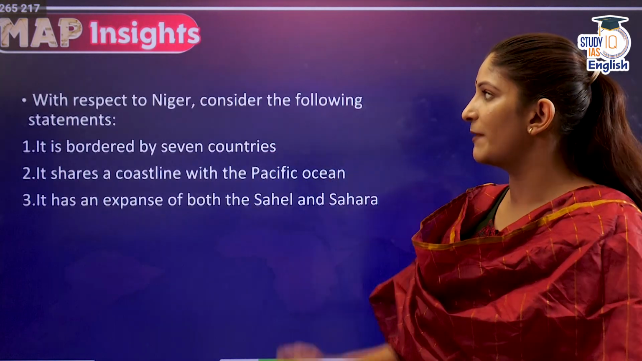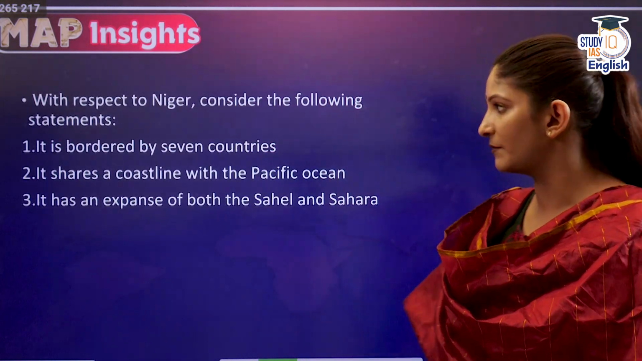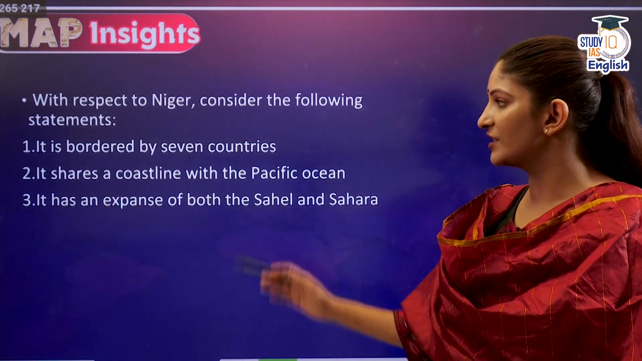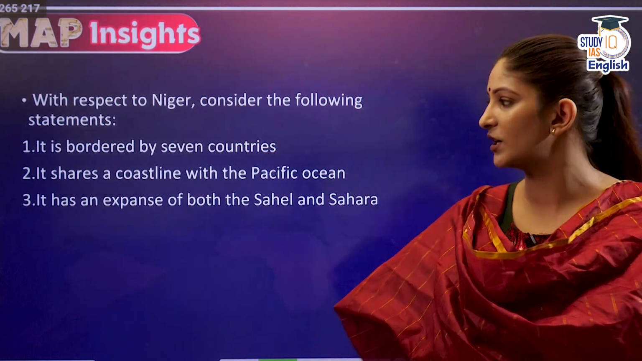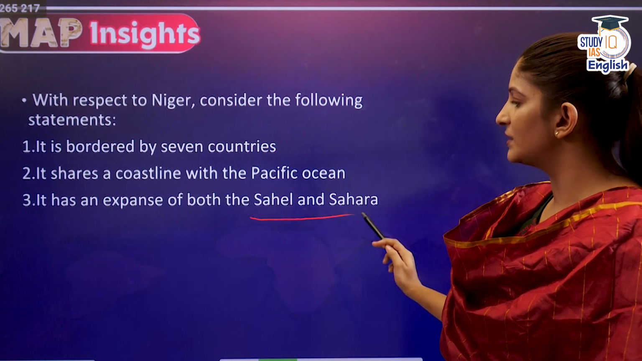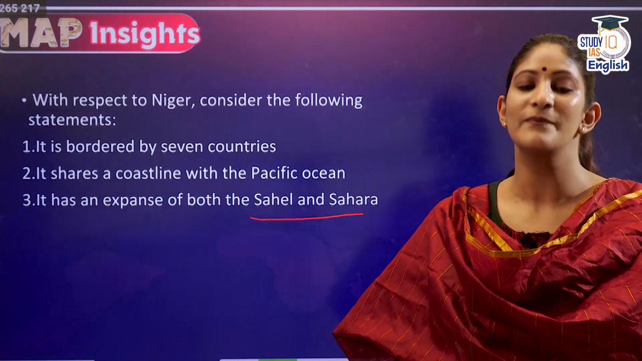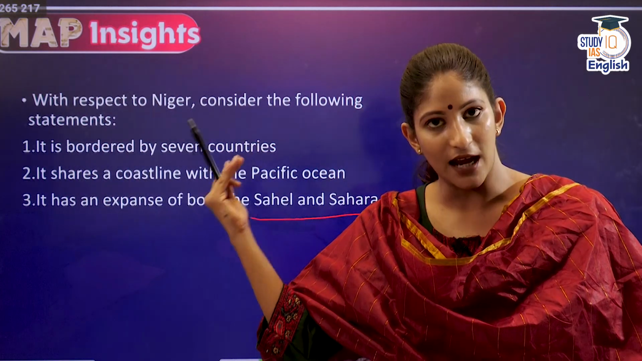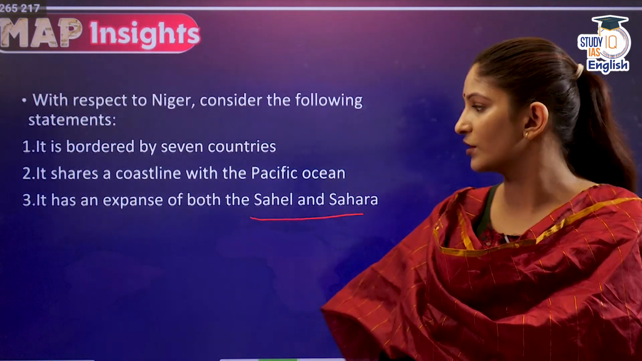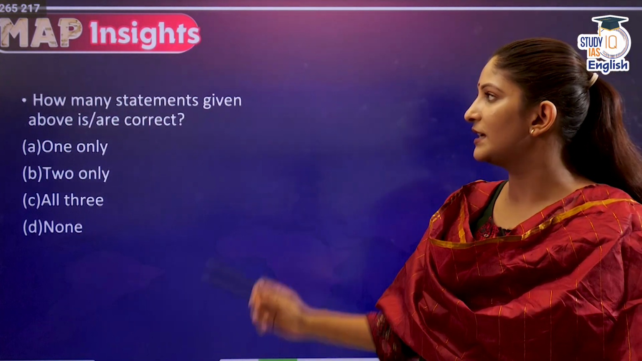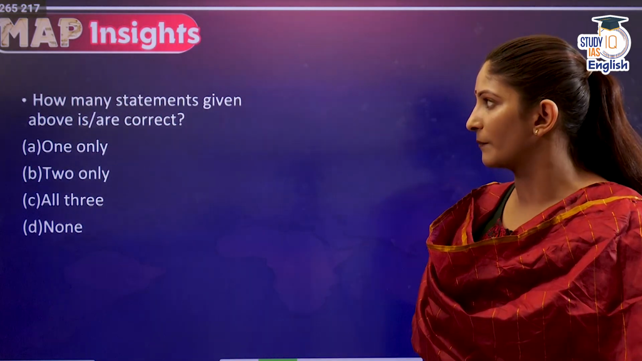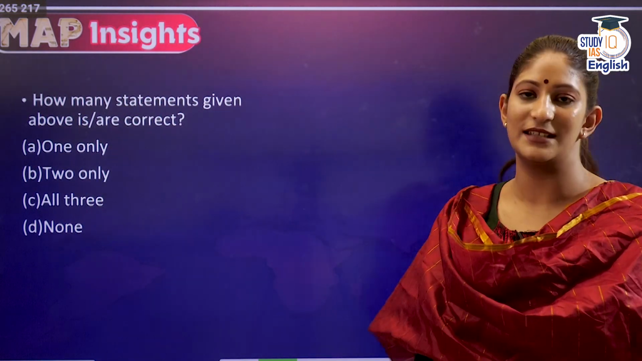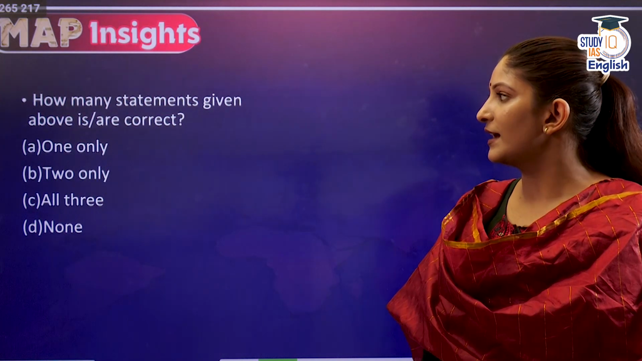Let's move ahead. With respect to Niger, consider the following statements. It is bordered by 7 countries. It shares a coastline with the Pacific Ocean. And it has an expanse of both Sahel and Sahara. Sahara is a desert and Sahel is a transitional region between the Sahara desert and savannas in the south. So let's see what is the answer that we have to choose from. Options that we have to choose from. How many statements given above is or are correct?